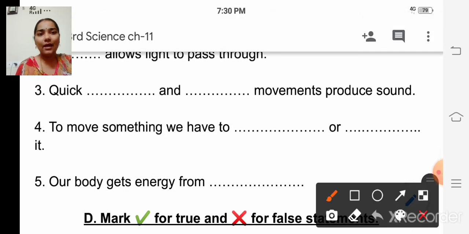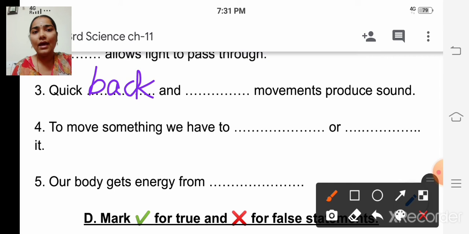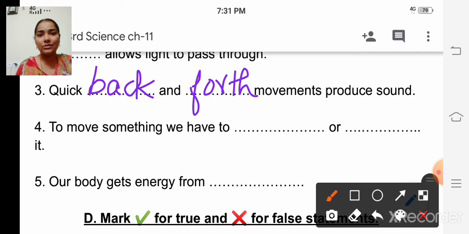Quick dash and dash movements produce sound. So how is the sound produced? The sound is produced when something moves back and forth very fast, isn't it? So quick back and forth movements produce sound. B-A-C-K, back, and F-O-R-T-H, forth. So quick back and forth movements produce sound.